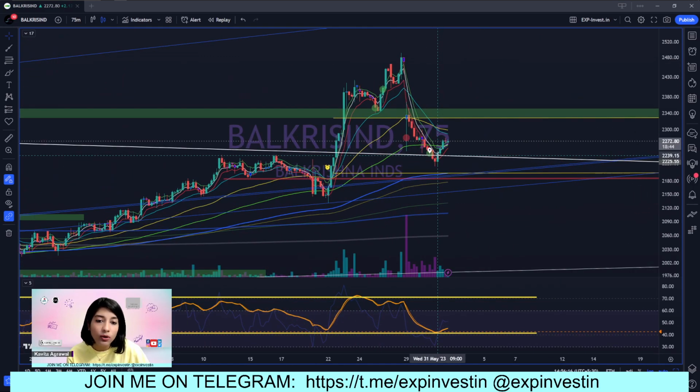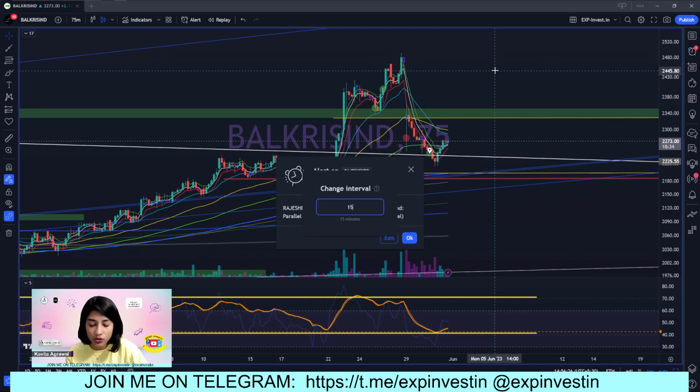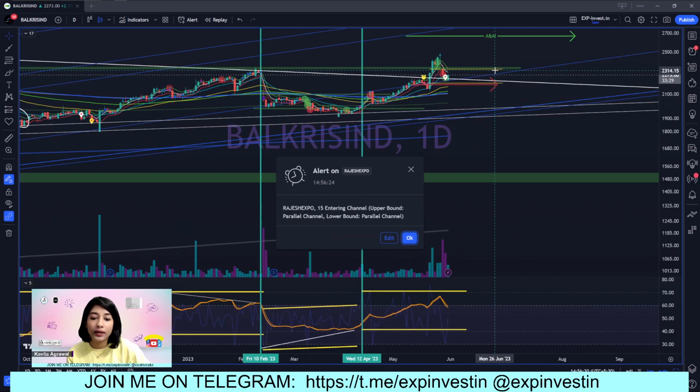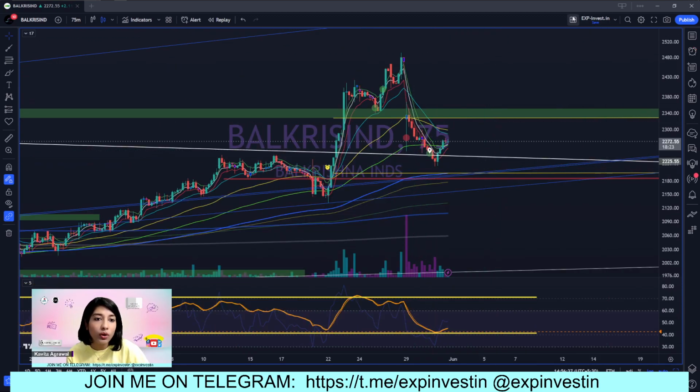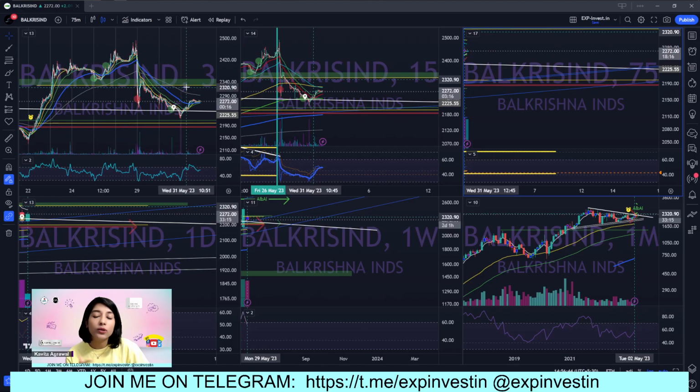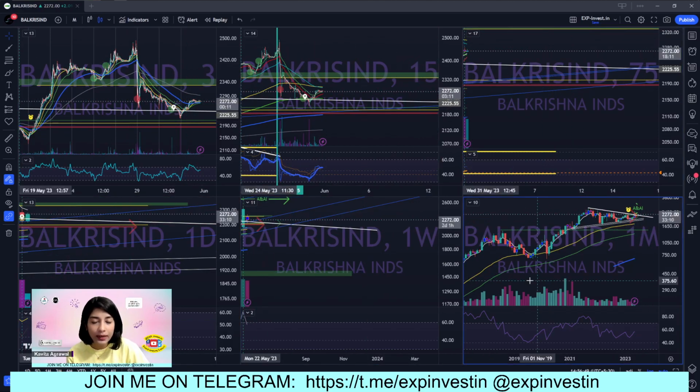For me, I'll tell you, it's very, very important that you use different time frames. It's not a good idea to take this chart and change it to 15 minutes and then change it to daily, because then your drawings on the indicators get all messed up. So what I suggest is always going for these multi-chart layouts. For instance, I have a 6-chart layout where I use 3-minute, 15-minute, 75-minute, daily, weekly, and monthly time frames.